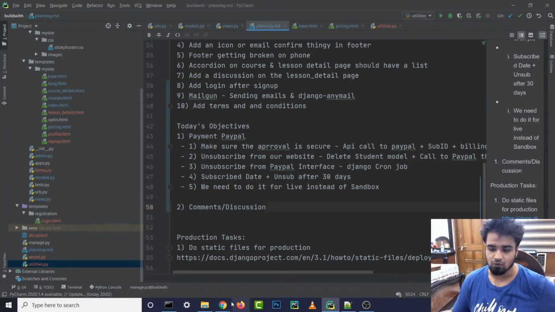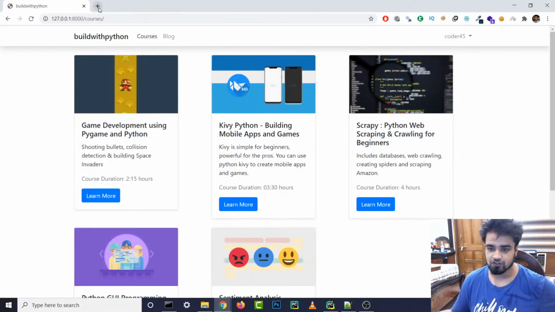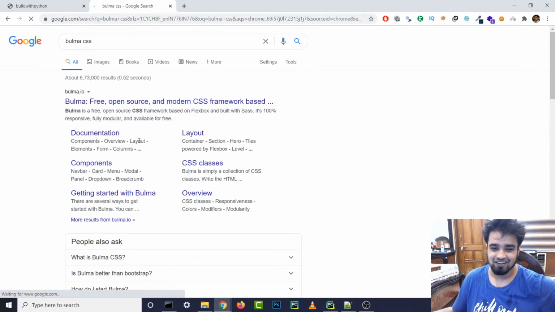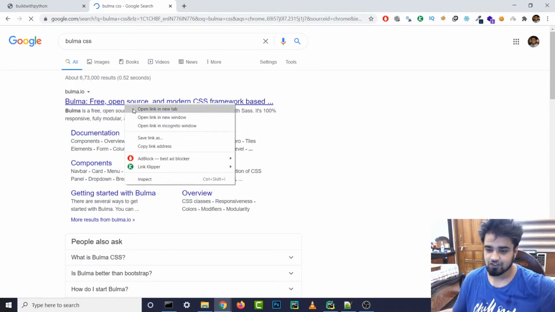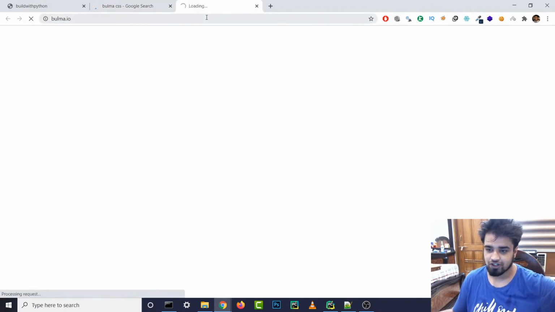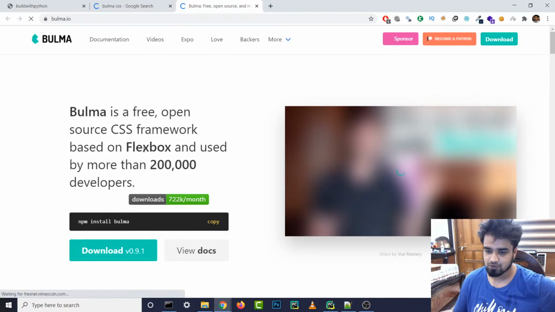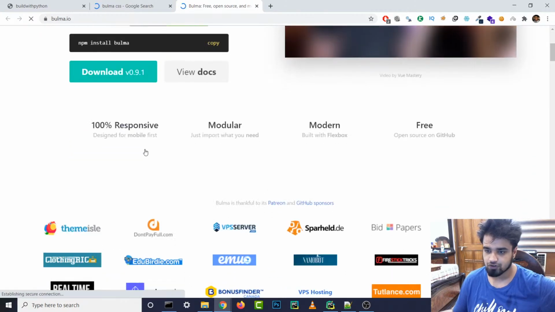I think I'm in love with Bulma CSS. What's Bulma CSS? This sounds like a Dragon Ball Z character, right? Bulma CSS. Let's see what this is. Looks interesting. It's kind of like Bootstrap. It's a free open source framework based on Flexbox, used by 200,000 developers.